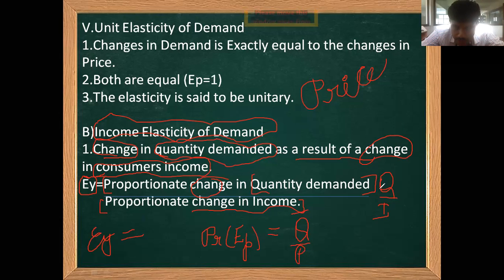Over here, in EY, it is Q by I. So overall, it is the thing with quantity on the x-axis, and income or price on the y-axis.